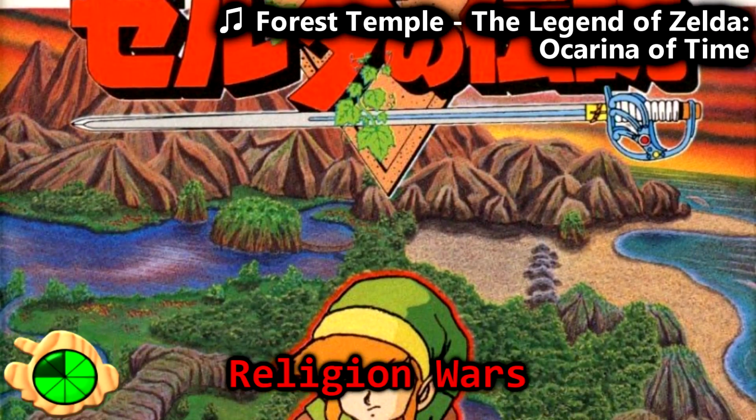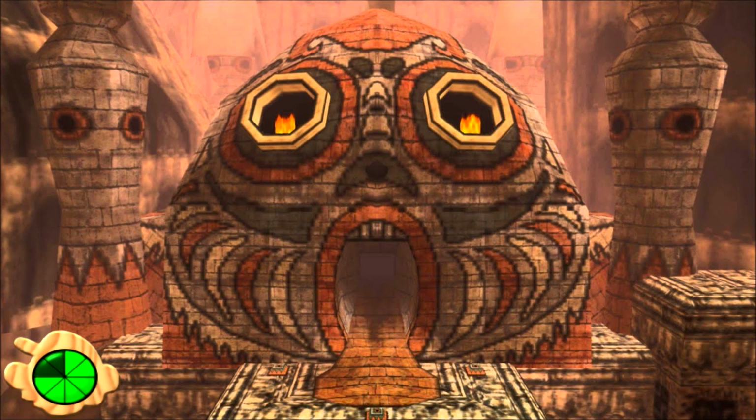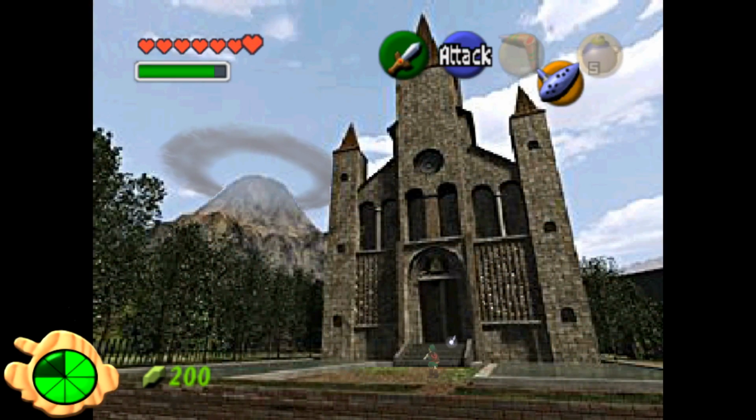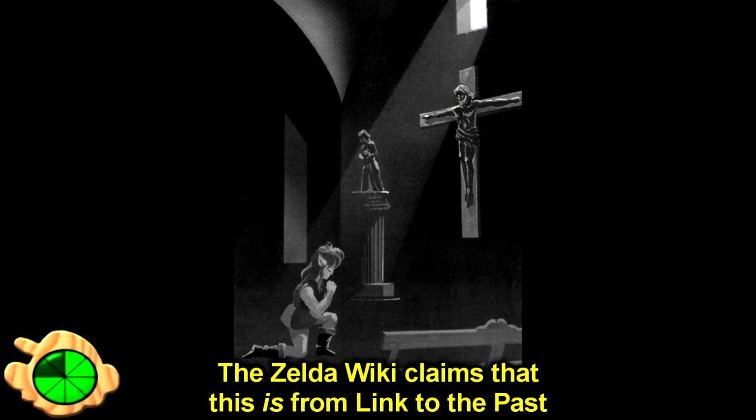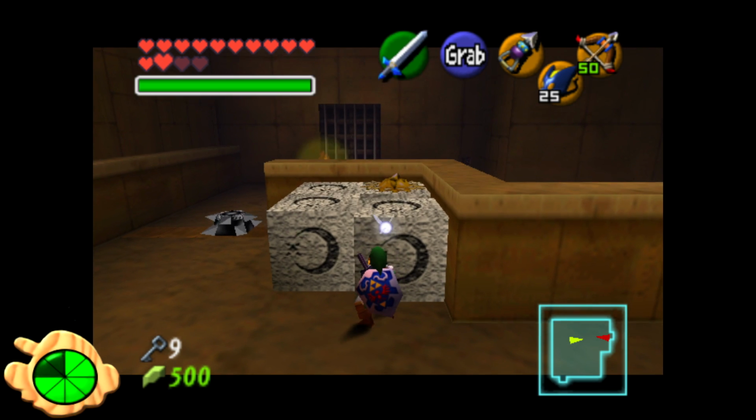Religion Wars. The Legend of Zelda has always had Christian references, like Stone Tower Temple, based on the Tower of Babel, the Temple of Time, a Catholic church, and official artwork of Link straight up praying to Jesus on the cross. But as you would expect, this would have a negative response from the media and parents around the world.